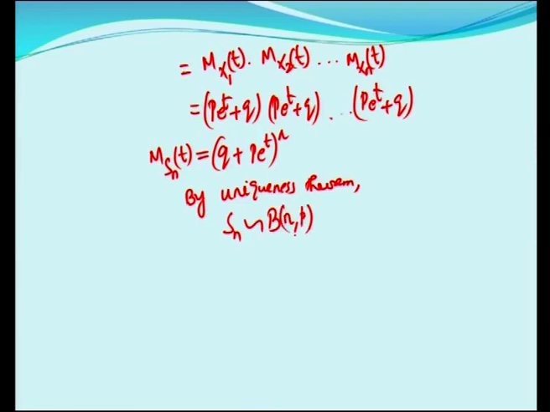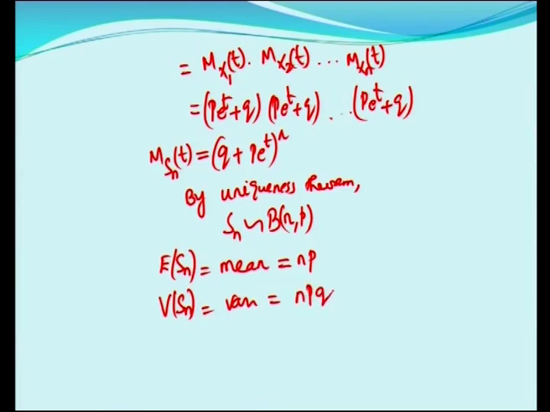Okay. So then what happens? What is E of Sn? The expectation of Sn is the mean of the binomial distribution, which is equal to np, and the variance of Sn is equal to npq, which is the mean and variance of the binomial distribution.